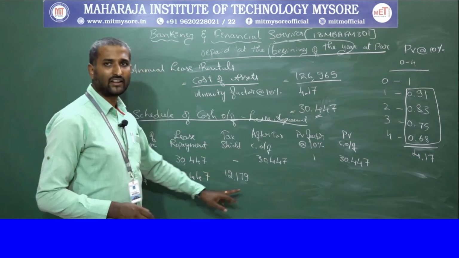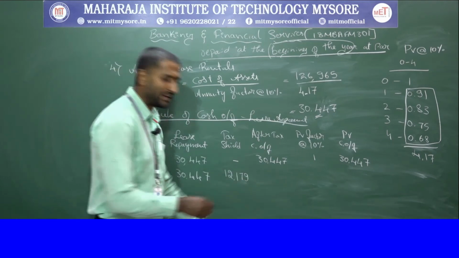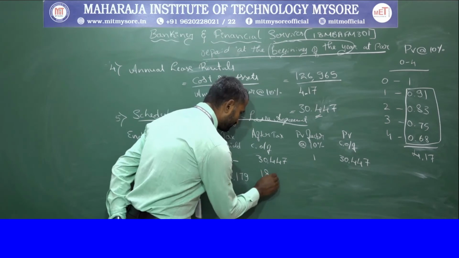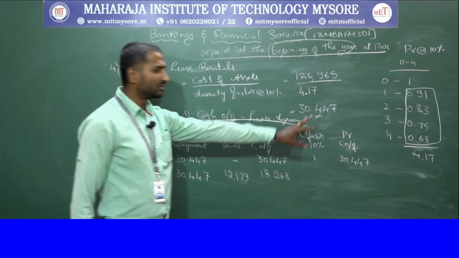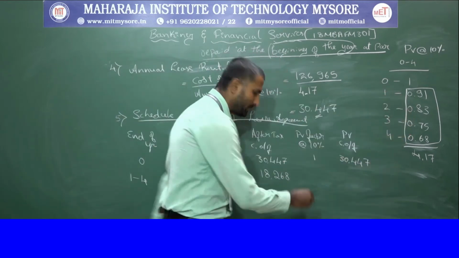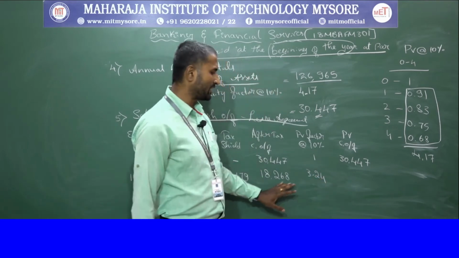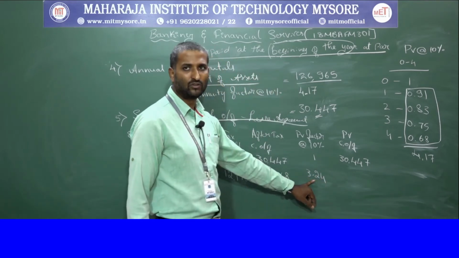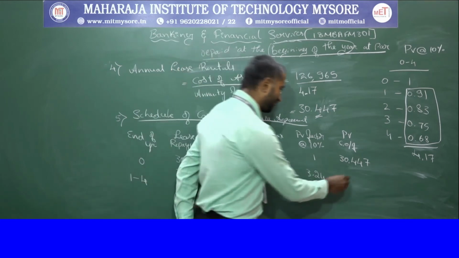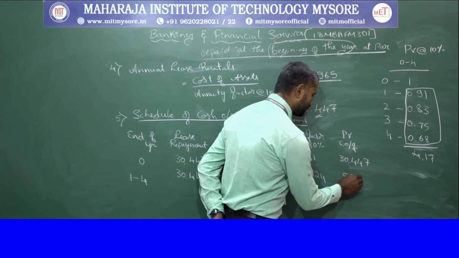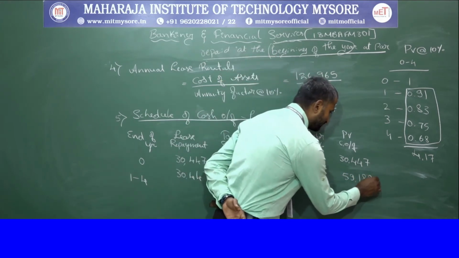Then we are left with 18,268. Then the PV factor, the total of these 4, will be 3.24. Then you multiply the after tax cash outflow by this, and you end up with 59,188.